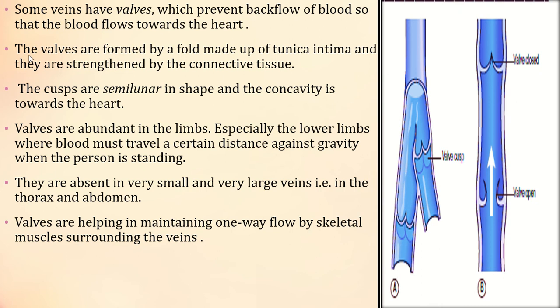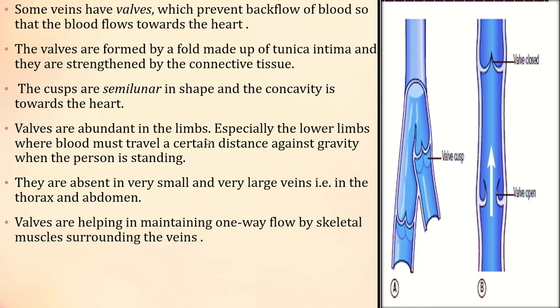The valves are formed by a fold made up of tunica intima strengthened by connective tissue. Here you can see there is a small fold that is made up of tunica intima and it is strengthened by the connective tissue. These cups are semilunar in shape and the concavity is towards the heart. This concavity is towards the heart, in a semilunar shape.